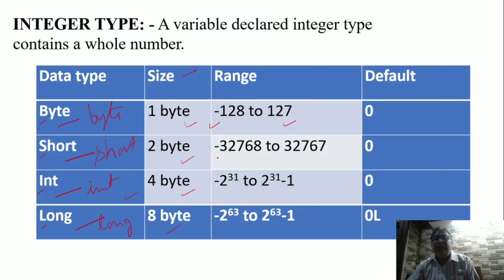Then short type of variable can hold a number from minus 32,768 to 32,767. int में minus 2 to the power 31 to 2 to the power 31 minus 1. ये लॉन्ग में 2 to the power 63 से लेकर 2 to the power 63 minus 1. तो ये 63 और 31 कहां से आ गए? बताइए. सोच सकते हैं कुछ.